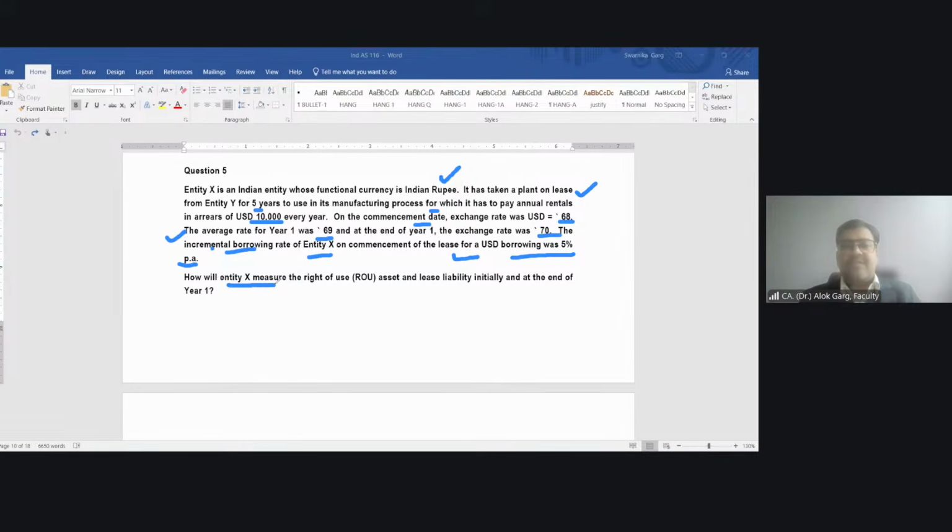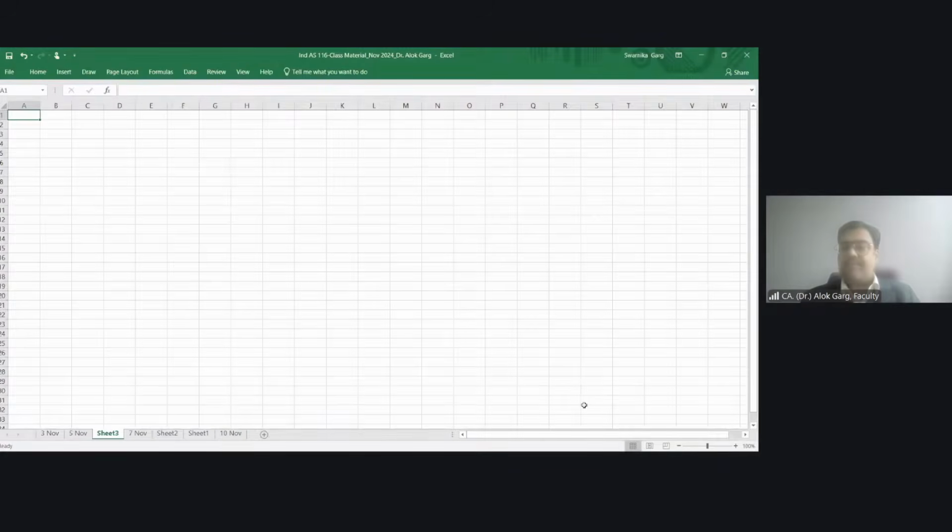How will entity X measure the right of use asset and lease liability initially and at the end of year 1? Right? So this is the question. And what could be the answer of this question? How will we compute this? Okay, so let me take you through it. Let's solve this question.